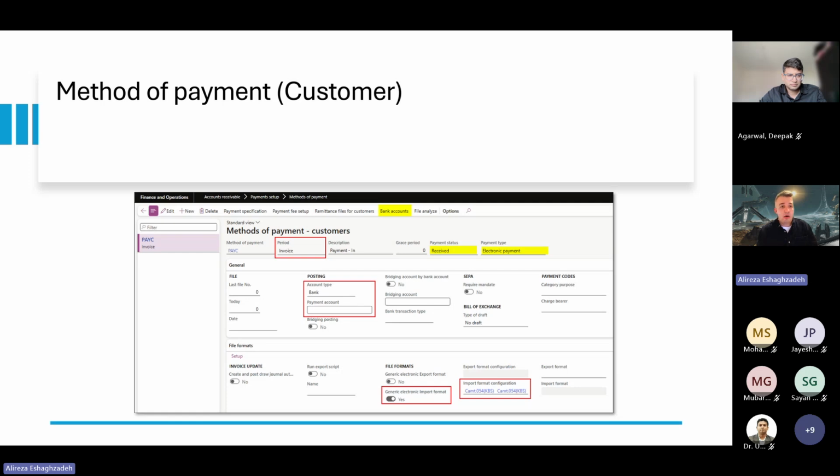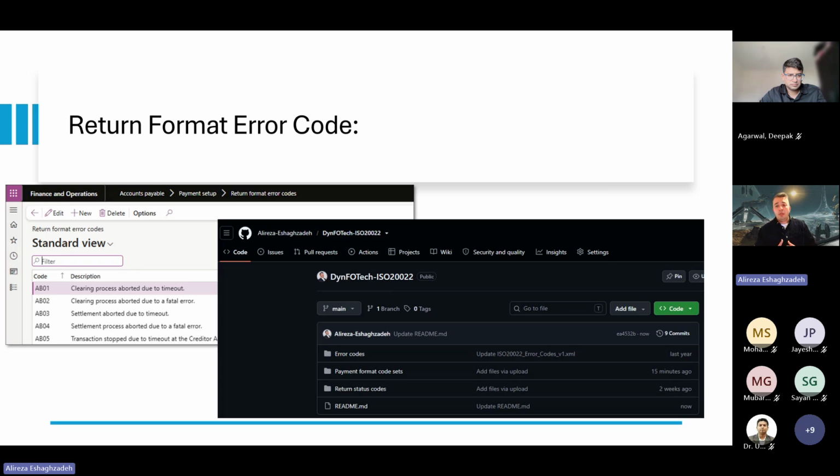In addition to that, there are several screens in the accounts payable that we need to fill out. The first one is the return format code error. What are these? These are the fail codes.